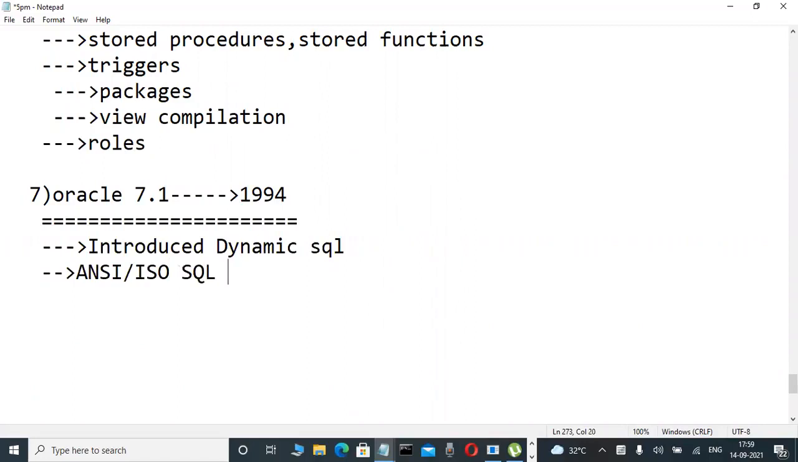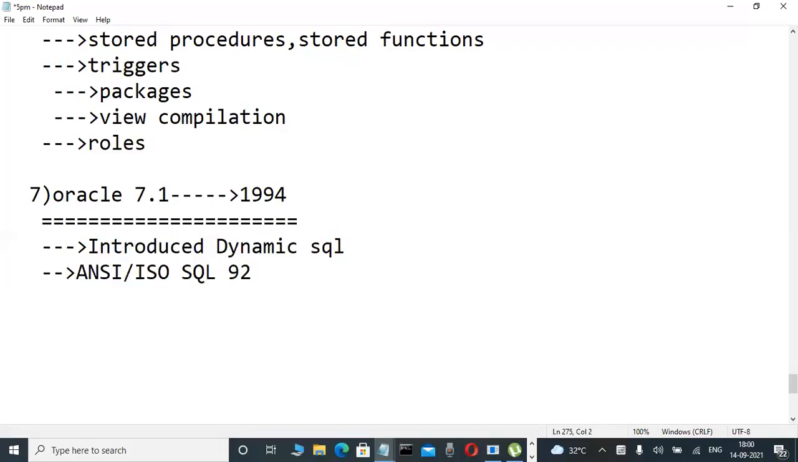Another one is the ANSI, ISO SQL standards. Initially, SQL is an ANSI standard language. From that SQL, Oracle SQL, MySQL, SQL Server, and DB2 SQL were designed. The ANSI 92 standards are available in the 7.1 version. 92, 99, and 2003 are the latest standards, and from those standards they copy so many concepts. You may not have an idea about those things, just note it down.